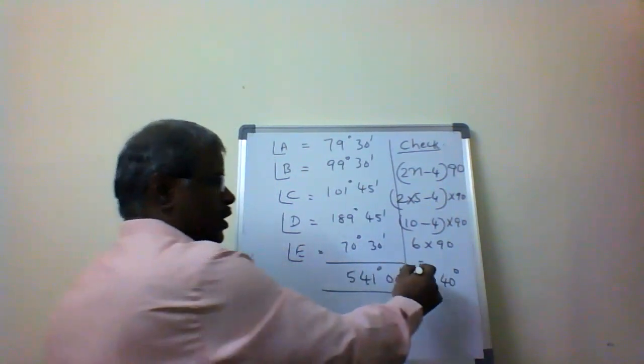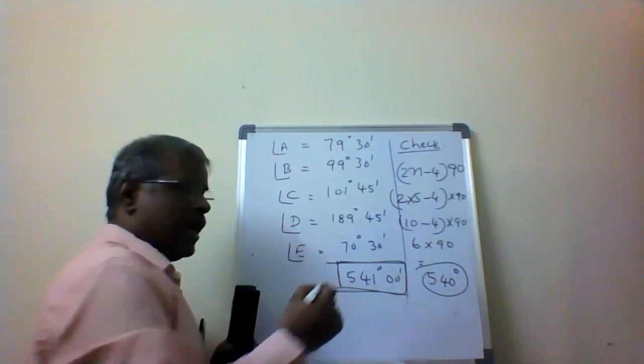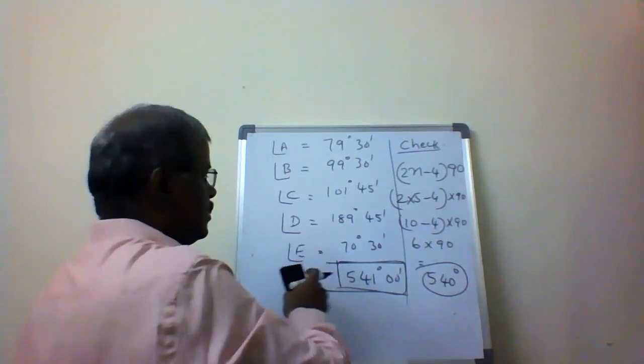But actually we should get 540 degrees, while the calculated angles sum to 541 degrees.